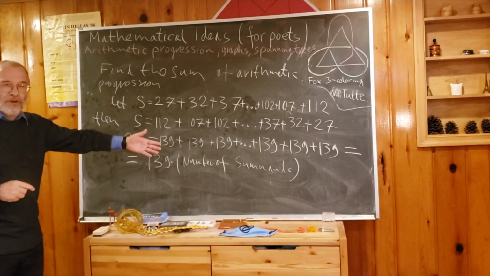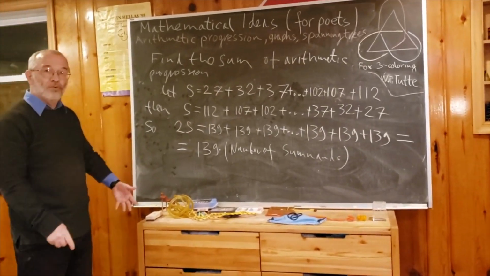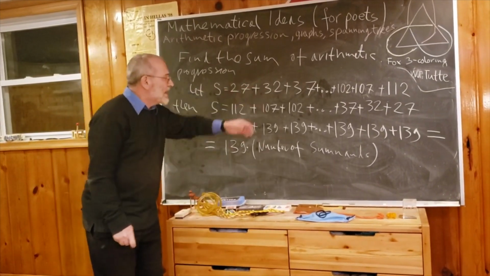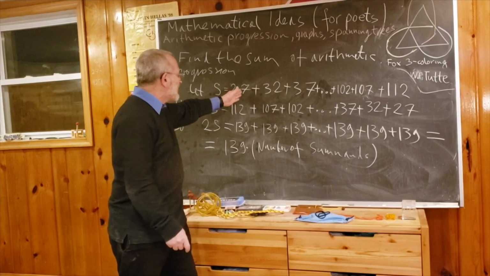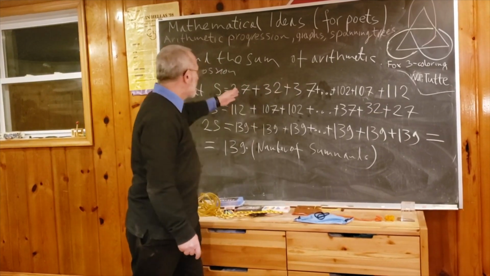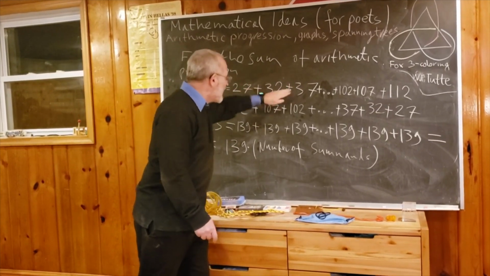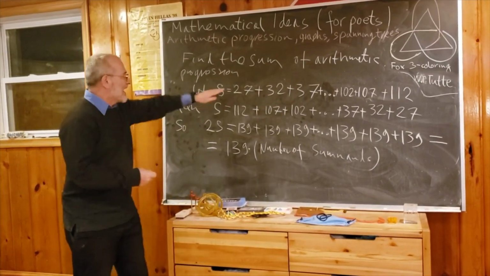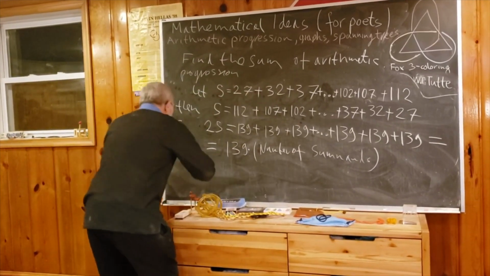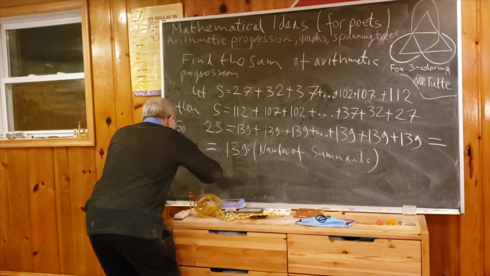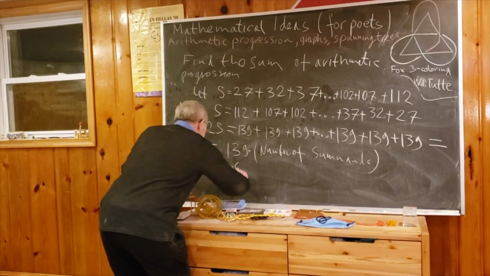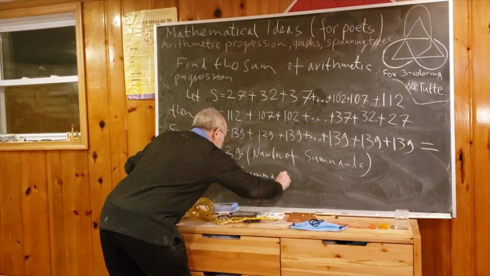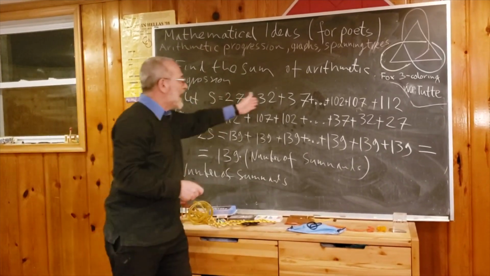So how to find the number of summands in a kind of naive but good way? I would argue that when you have the sum, it is much easier to find the number of steps in between. Not the number of summands, but how much we move. So this number I will call the number of steps, how many times we move. And I argue the number of summands is one more than the number of steps.